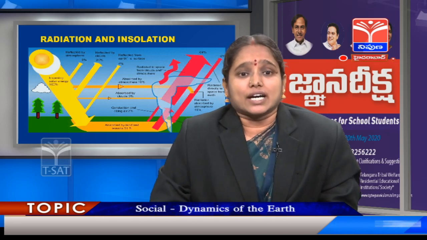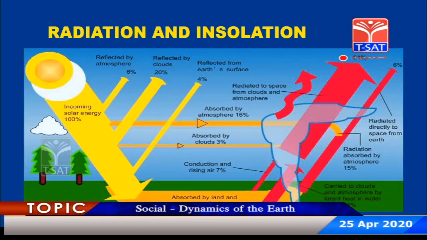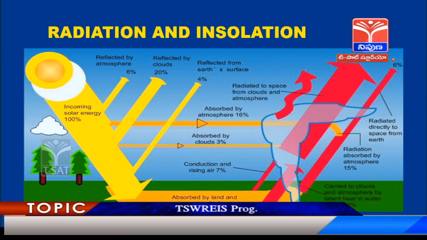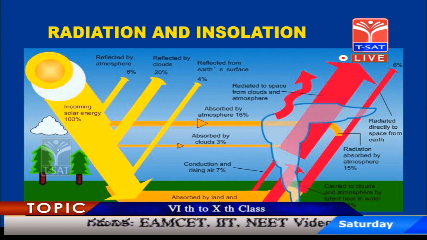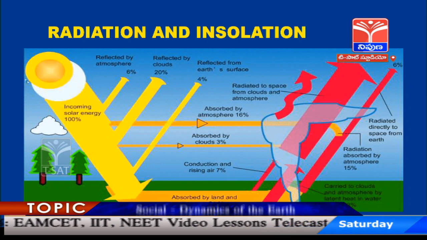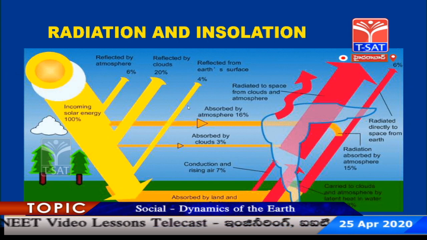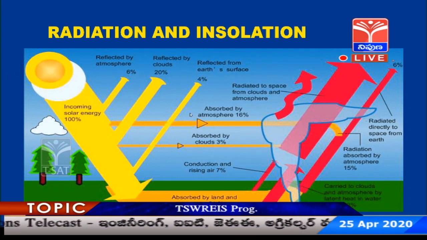Now coming to the other phenomena, radiation and insolation. As you can see, the word radiation stands for transfer of energy from one source to another, particularly when they are not in contact.